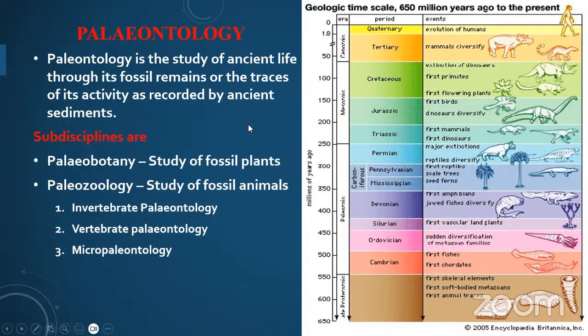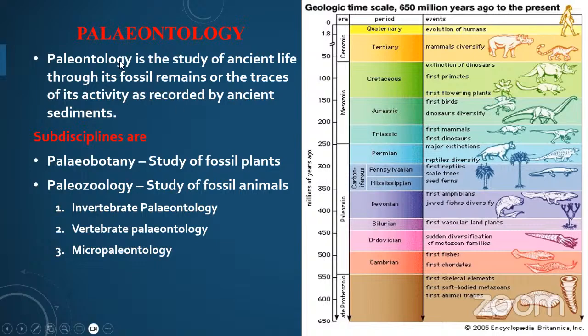Like that, in paleontology, we are going to discuss what a fossil is, what the fossil types are, where they are available, at which time they formed, and what the significance and importance of the fossils are related to the geological regions of the Indian continent.